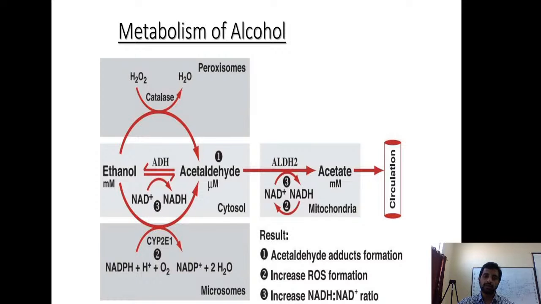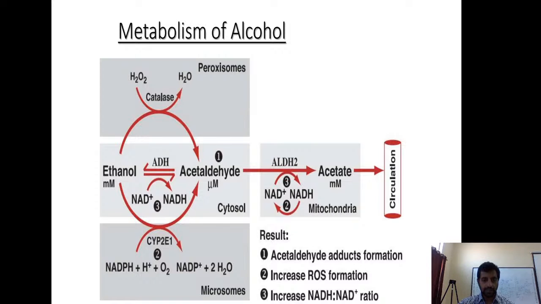But when the level of alcohol in the blood increases, when the consumption of alcohol increases, it is also metabolized by other pathways, that is peroxisomes, and another one is microsomes. As we know, microsomes contain the cytochrome enzymes, cytochrome P450. One subtype of cytochrome, CYP2E1, is important in the metabolism of alcohol. So these kick in when the amount of alcohol in the blood increases.